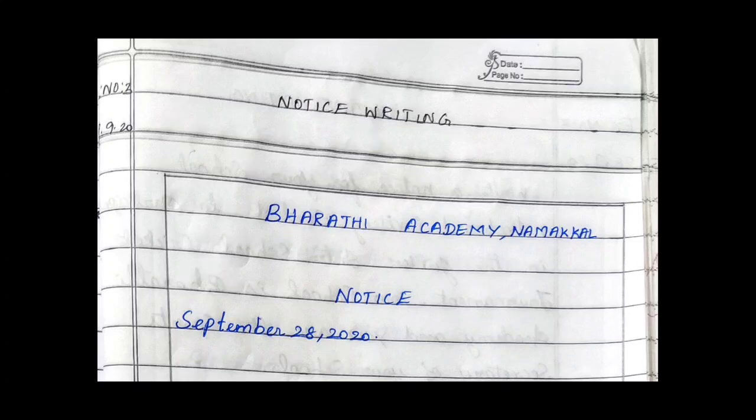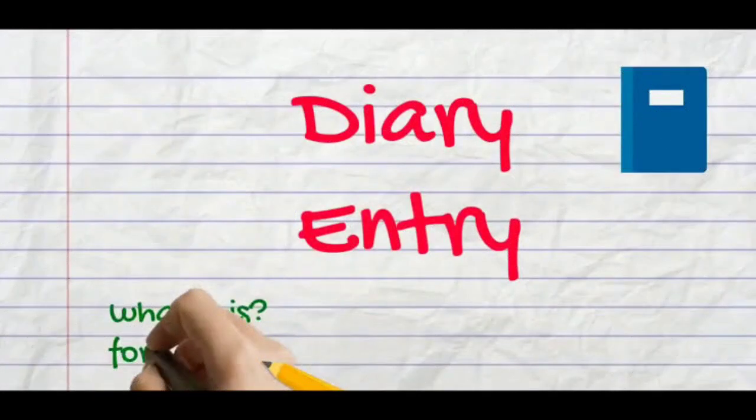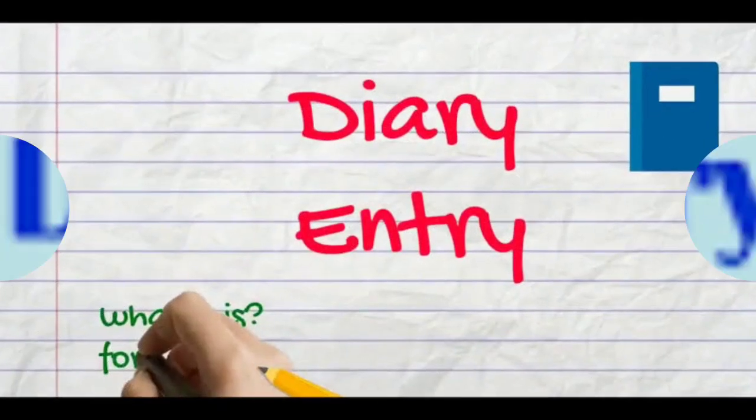Let's move on to the next part, that is our diary entry. Children, do you know what is meant by diary entry? And how to write a diary entry? Listen carefully. A diary entry is a short composition that records the writer's thoughts, reactions and feelings about the activities which he or she has taken part in during a particular day.